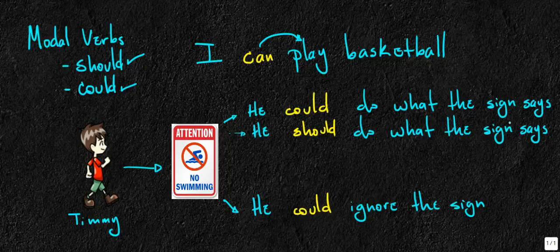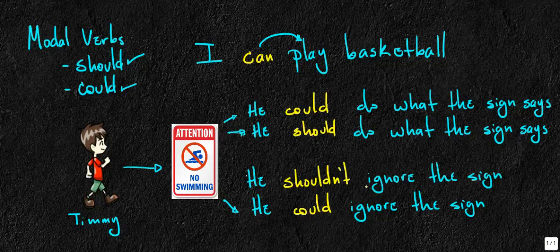He could do what the sign says is an option, but he should do what the sign says because it is a good idea. Obviously, he could ignore the sign is not a good idea. It's actually a very bad idea. And so I want to say the opposite of this. So I want to say he shouldn't ignore the sign. And I'm saying that it is not a good idea to ignore the sign. Okay? So shouldn't tells me that this second idea, oops, let me change colors for that, this second idea of ignoring the sign is a bad idea.